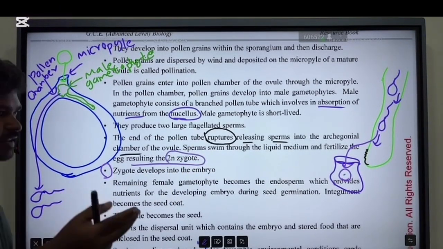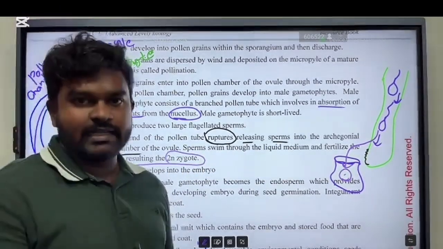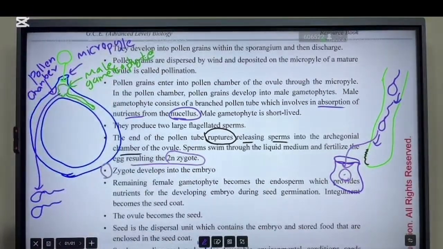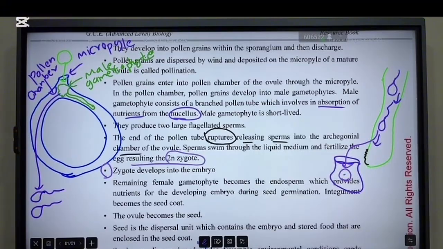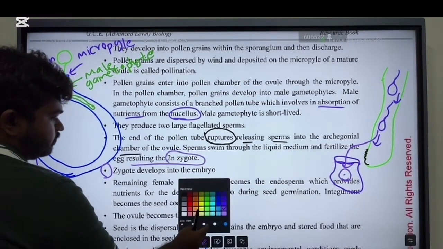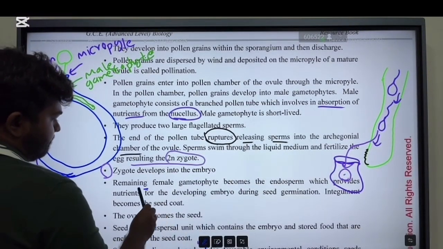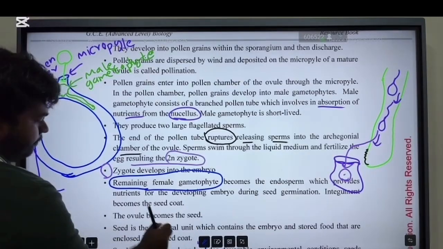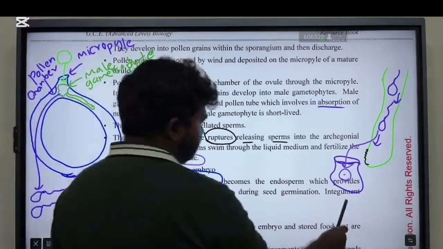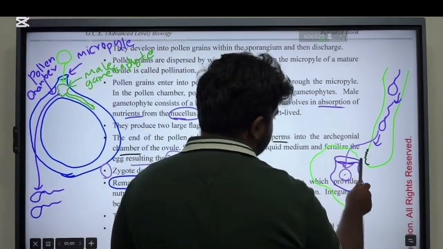Then one of these two sperms will fertilize the egg. Then the zygote develops into an embryo. Then the remaining female gametophyte. Consider there is a large gametophyte within the ovule.